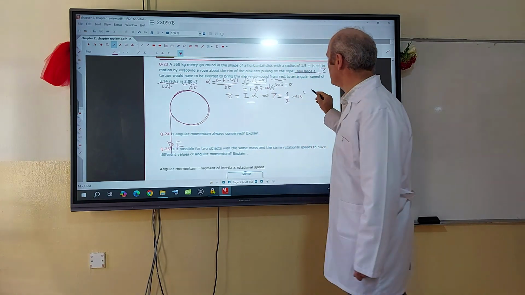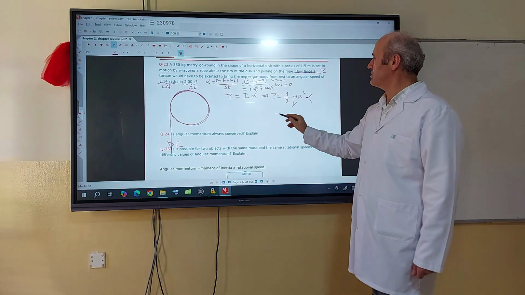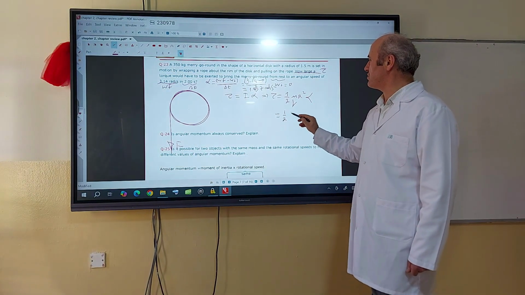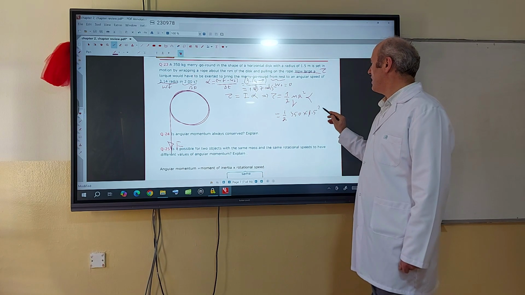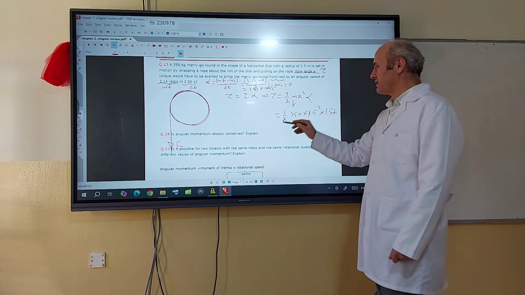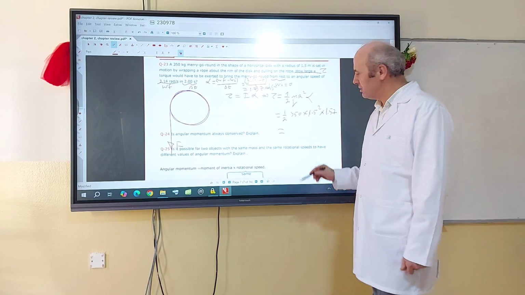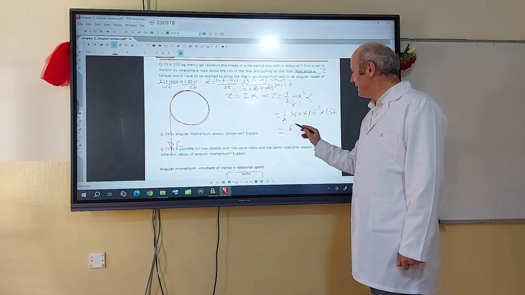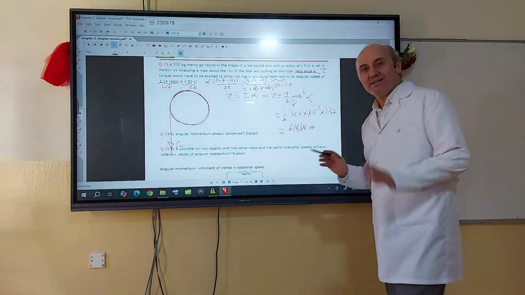So insert alpha in here and we will calculate the torque. M is given, so it is 1/2, M is 350, R is 1.5, alpha we calculated as 1.57, so multiply them all and we will calculate the torque. How much was the torque calculated with this calculation? 618 newton meters, correct? Okay, this is the torque.